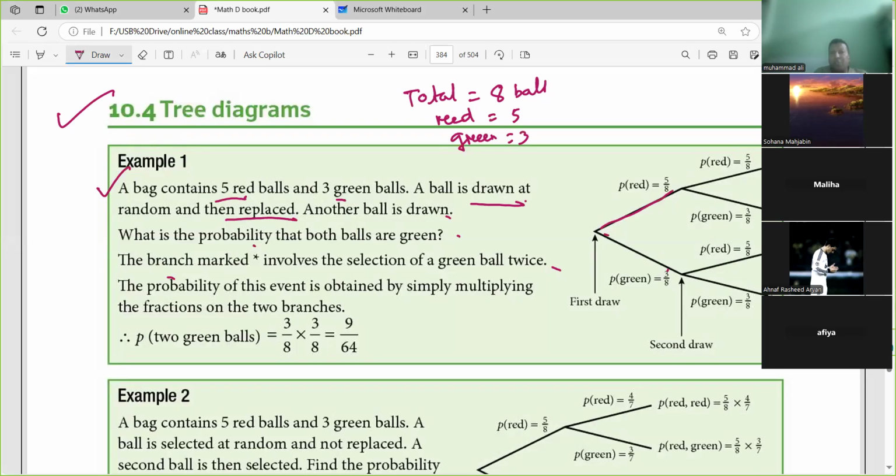Now see, probability of red is 5 by 8. If you find a red ball in one draw, at the same time you will not get a green ball. So both of these are mutually exclusive. Is it okay? Is it clear?